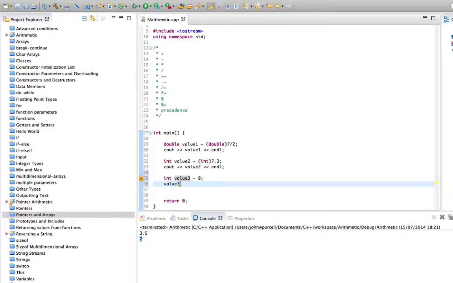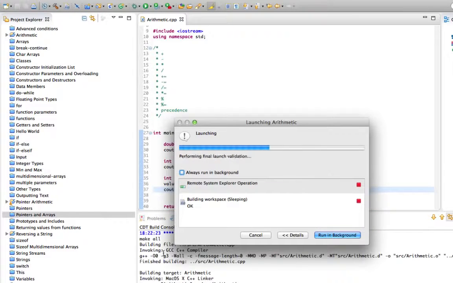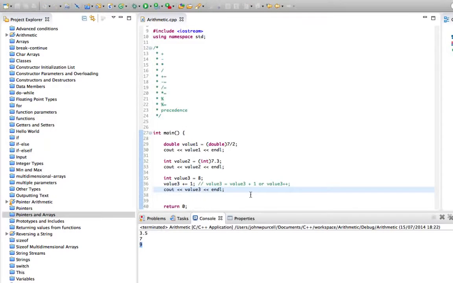If we do value3 plus equals 1, that's the same as doing value3 equals value3 plus 1, or it's the same as value3 plus plus. All of these three things are equivalent. So if we do cout value3, it's going to be 9. So let's run this, and it says 9.